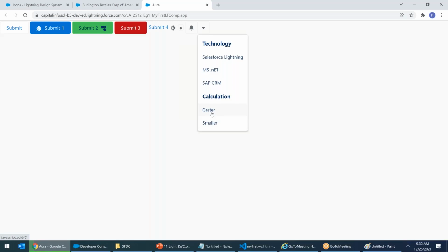Calculation, greater and smaller. Guys, able to understand what the subheader is doing? Yes, Rupam. Everybody clear? You have to remember these commands, guys.